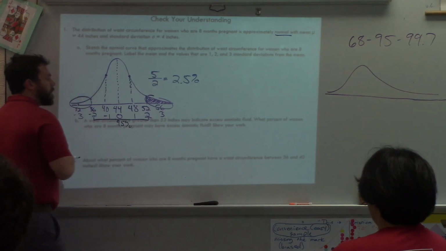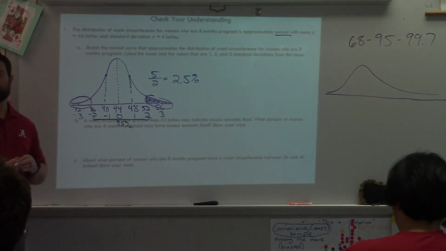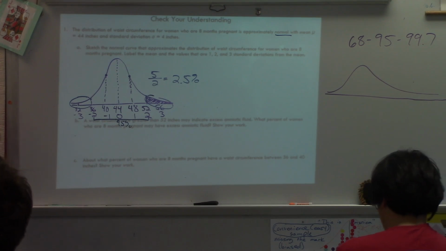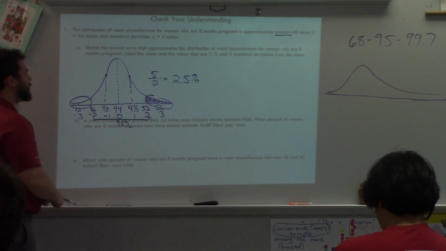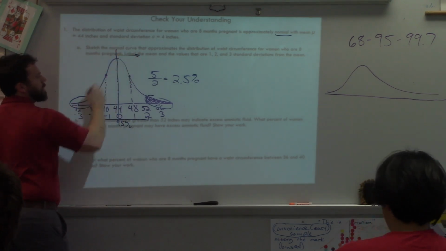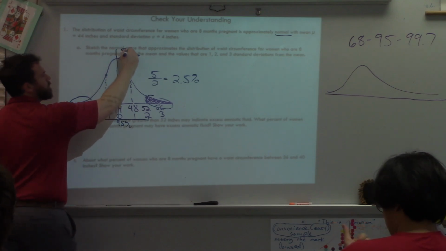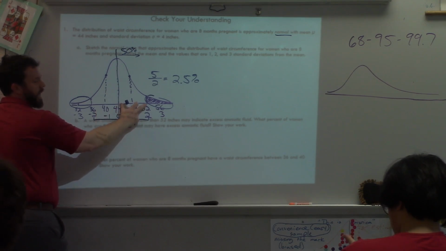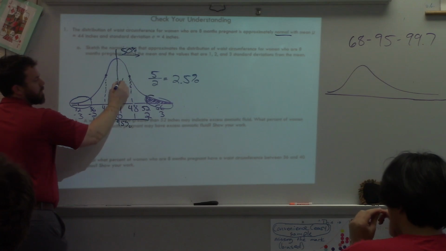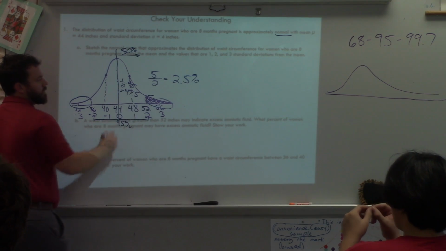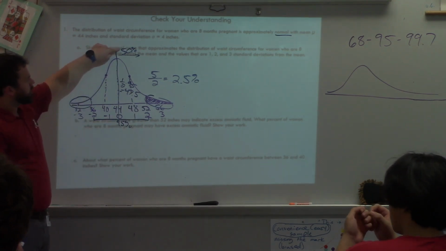Okay? Now, I do want to show you one thing to make that a little bit easier if you're not as comfortable with how we're doing that with tails, because that's one way to think about it. What I have started doing, especially with my Algebra 2 classes, to make this easier is this. What percent of my data do I know is to the right of my mean? 50%, right? And then you'll set that 95, right? But notice I'm only dealing with half of that 95. So that would be 47.5. Yeah, it's a lot easier to divide by half.